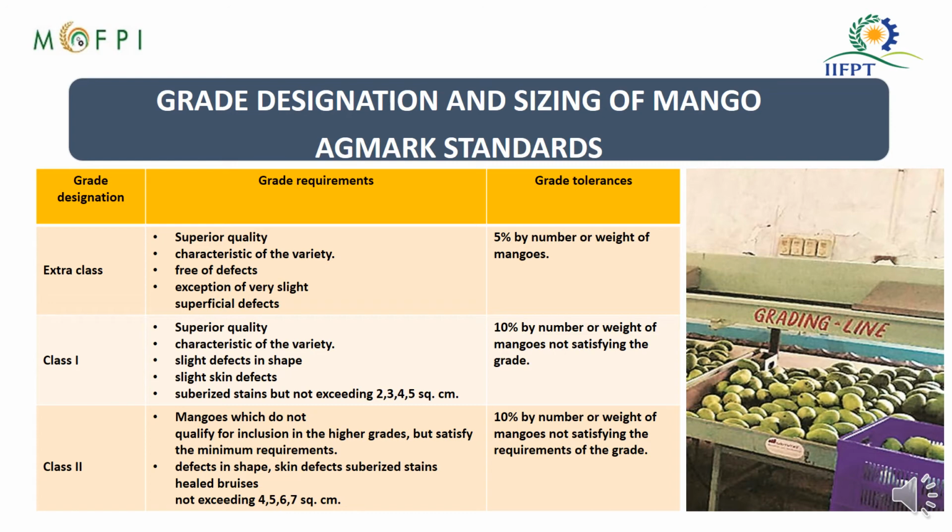In a particular batch of mangoes, the grade tolerance limit is also given by AgMark. For extra class, the grade tolerance limit is 5%. For class 1, it is 10% by number or weight. And for class 2, it is again 10%, but it should satisfy the required grade characteristics.